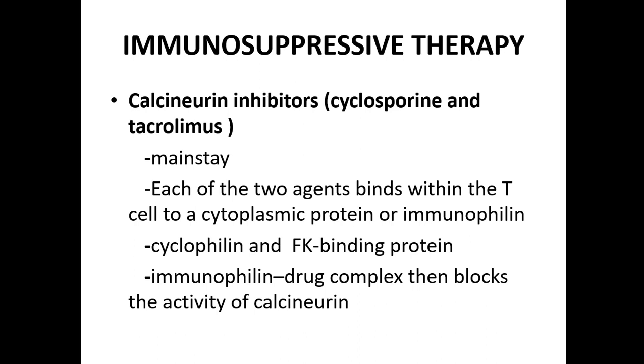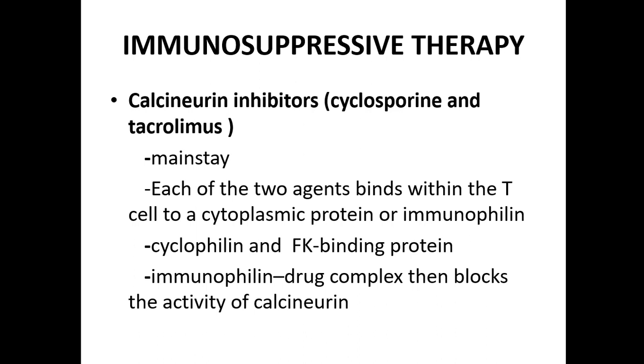So one is the calcineurin inhibitor. Calcineurin inhibitors are cyclosporin and tacrolimus. These are the 2 mainstays of immunosuppressive therapy. Each of the 2 agents binds with a cytoplasmic protein in the T cell, an immunophilin. The cyclosporin binds with cyclophilin and the tacrolimus binds with the FK binding protein. This forms an immunophilin drug complex, which then blocks the activity of calcineurin.